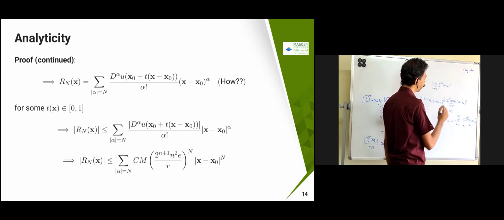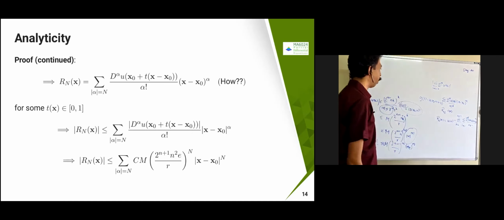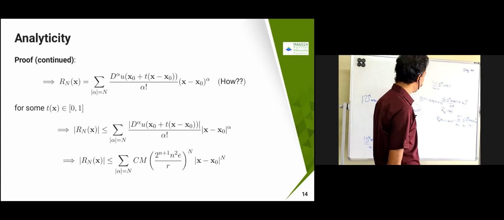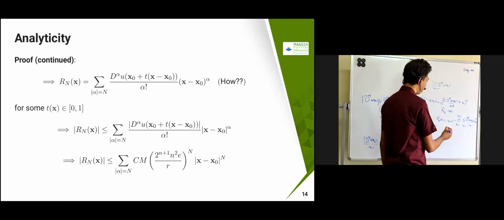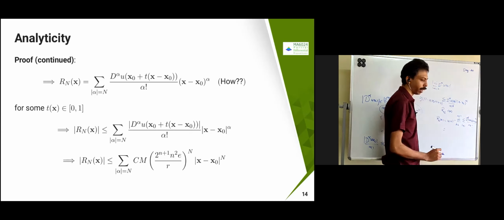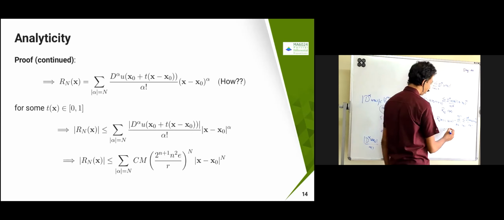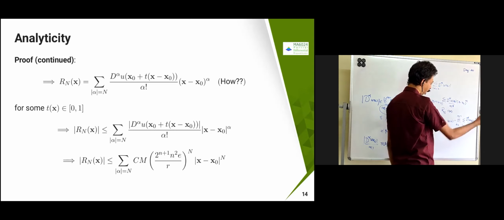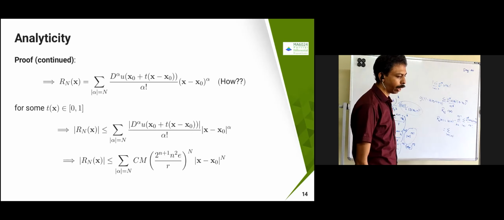Okay, then this is going to become a single variable function, because our x naught and x are almost fixed. If you just expand this part, you are going to get a summation. The rest of the terms are going to get cancelled here because k equal to 0 to n minus 1 is here and here is also there. So we are going to get only alpha equal to n, from that only.